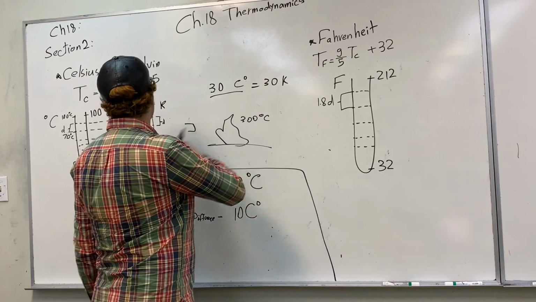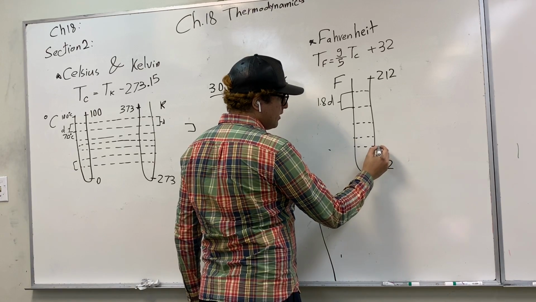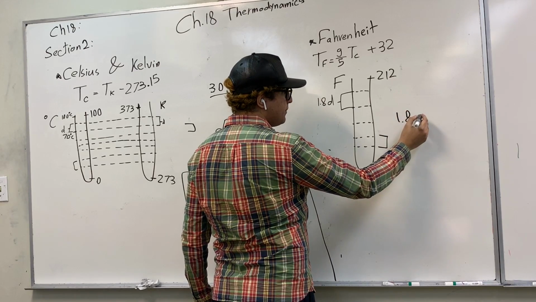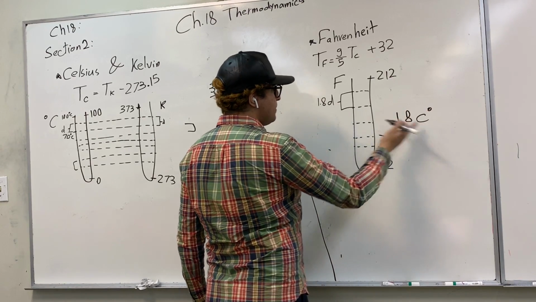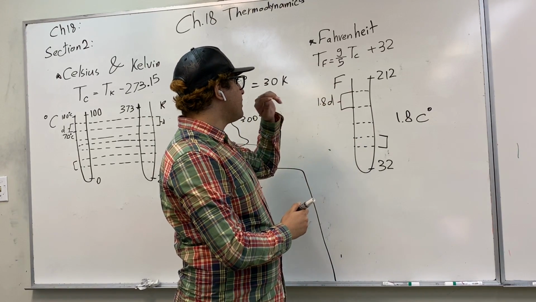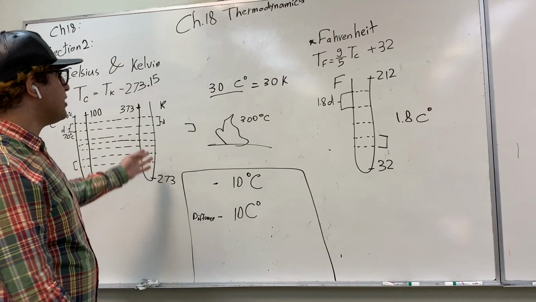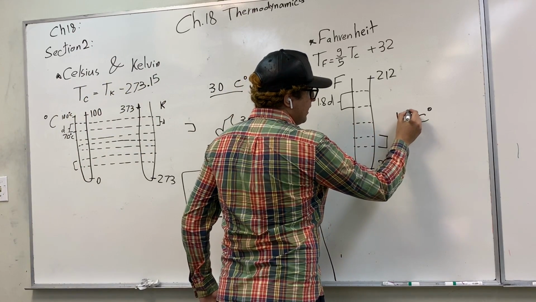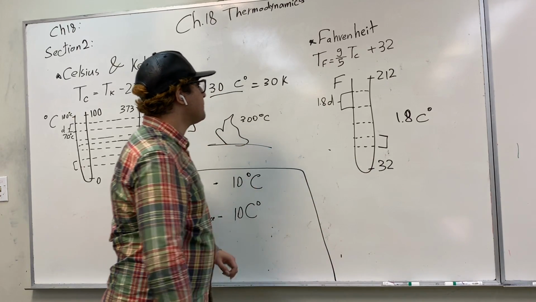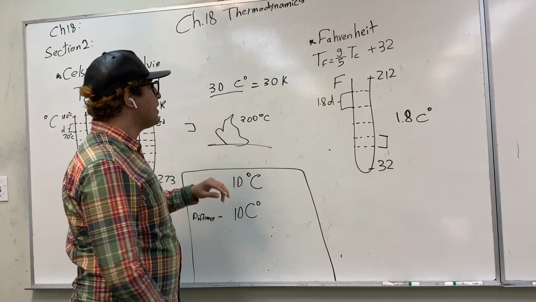Fahrenheit is different than Kelvin and Celsius because a one-degree increase in Fahrenheit is equivalent to a 1.8 Celsius increase. Sorry, a degree in Celsius is equivalent to 1.8 degrees in Fahrenheit. So the relationship between Fahrenheit and Celsius and Kelvin is not linear, which makes it a little bit different. So when we're talking about temperature difference, Fahrenheit is not the same as Celsius or Kelvin.